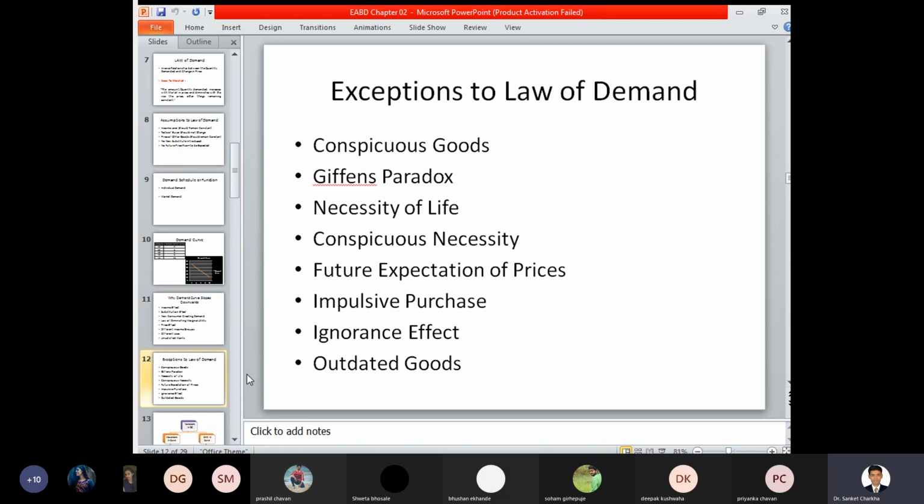Ignorance effect. Now, ignorance effect is a concern wherein you are specifically looking for a particular product, but you are purposely switching from one product to another product. Why? Because earlier you have purchased one product and now you don't want to purchase that product again, and you want to switch your product decision from one product to another. That is, earlier you were purchasing clothes of a certain specific brand, but after 6 months or after 1 year, we usually change the brand of product that we are using.